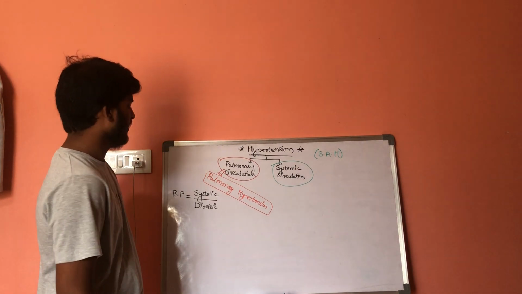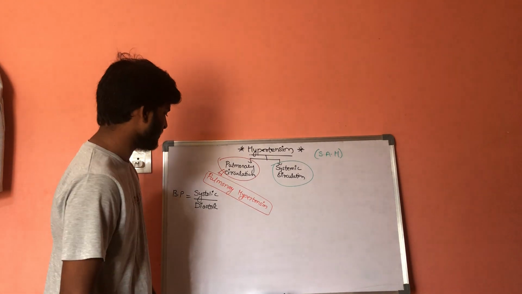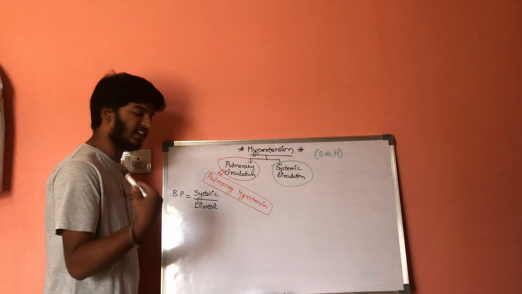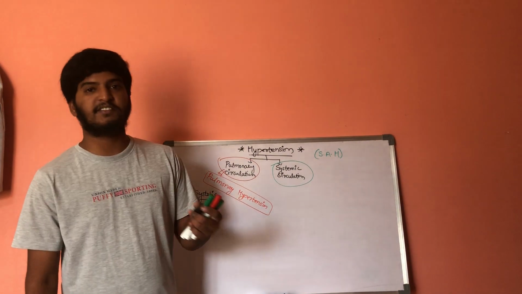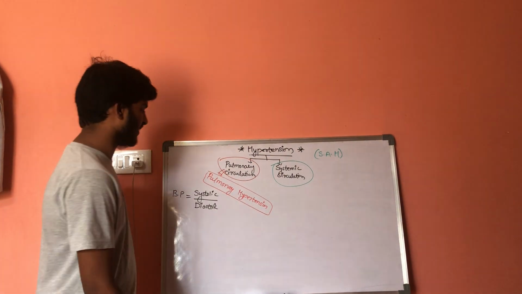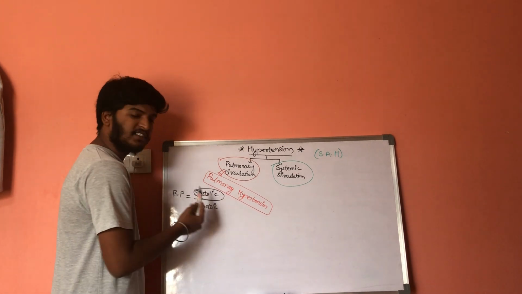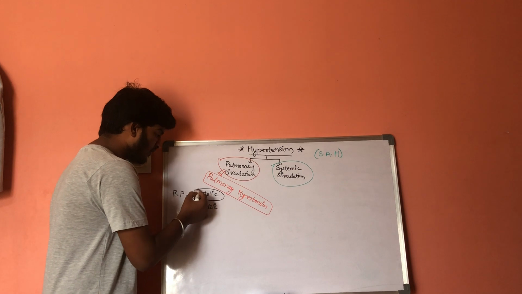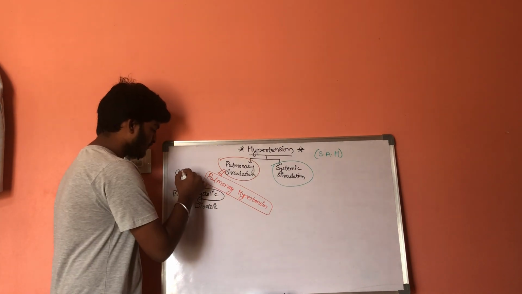Now, what is systolic pressure and what is diastolic pressure? Systolic pressure is the pressure exerted during contraction, whereas diastolic pressure is the pressure exerted during the relaxation period. Systolic pressure is dependent on cardiac output.